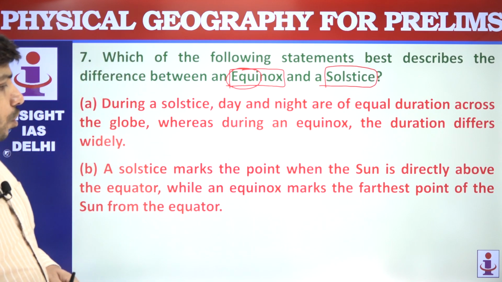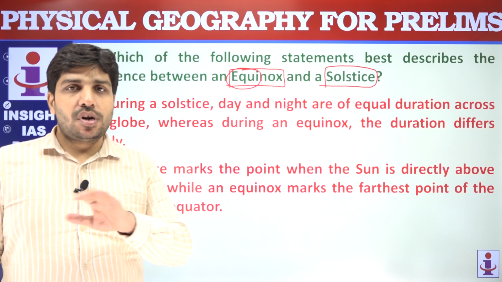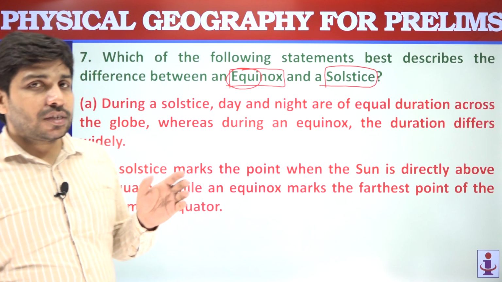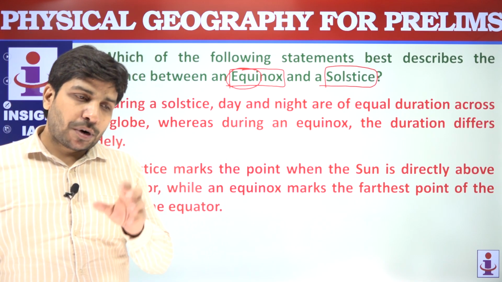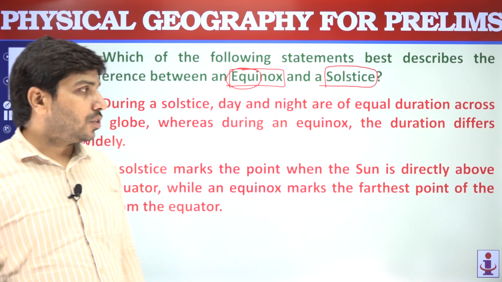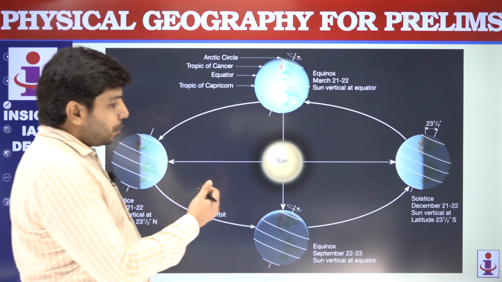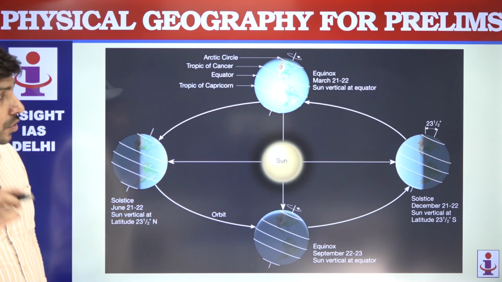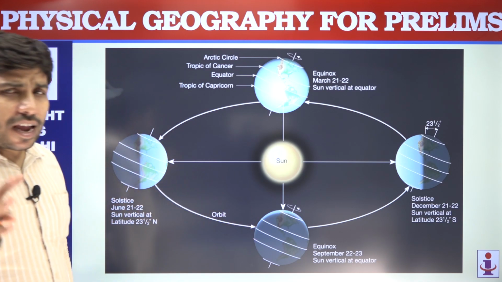So in equinox, the duration of day and night is more or less same throughout the earth. And during solstice, this is not same. The particular regions or areas of earth will have longer daytime as compared to other regions. होता क्या है? This is again because of this revolution of earth and also its tilt and rotation. So क्या याद करने वाली चीज है?